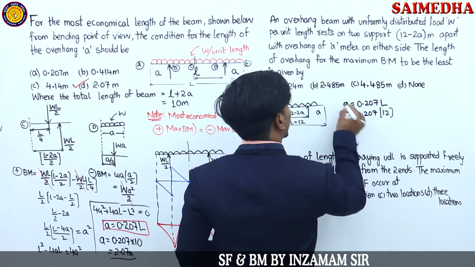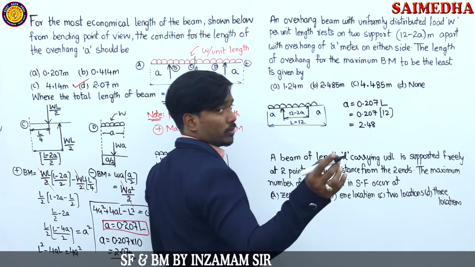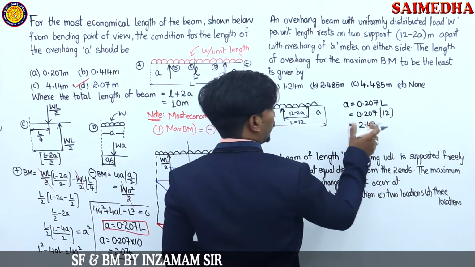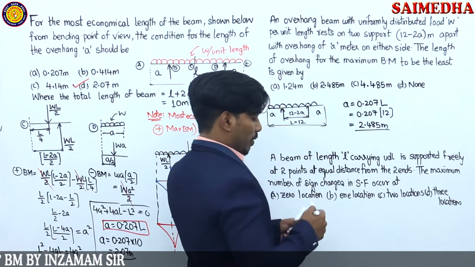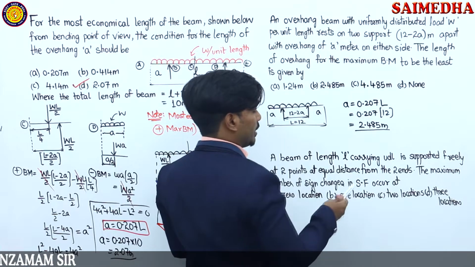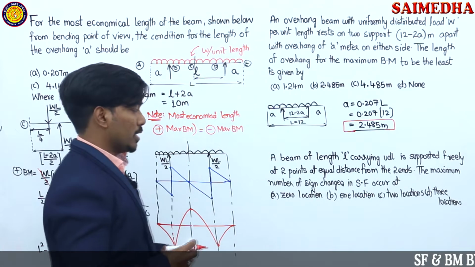12 2s are 24. What is the nearest value? 24 means 2.485 meters. Simply, if you remember the formula directly, you can easily solve the problem, guys. That is, 2.485 meters is going to become your correct answer.